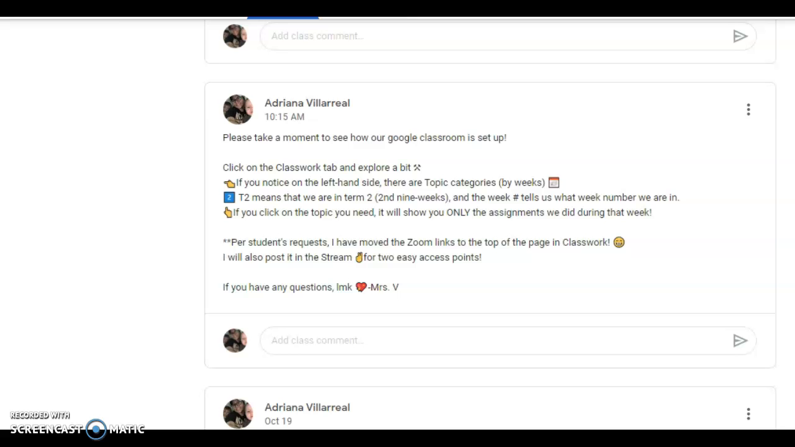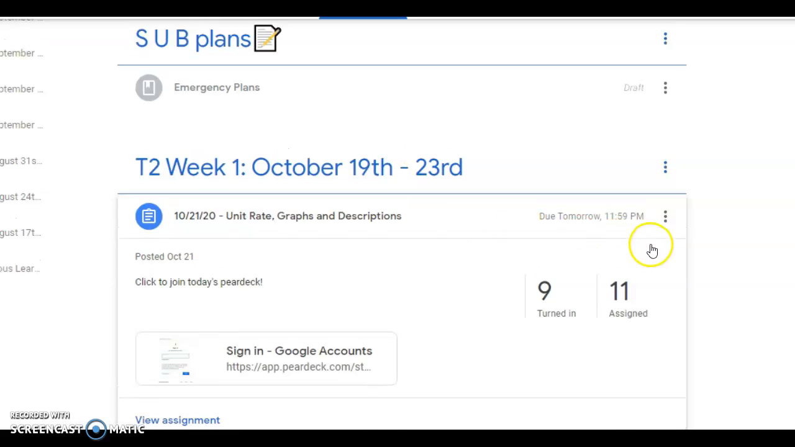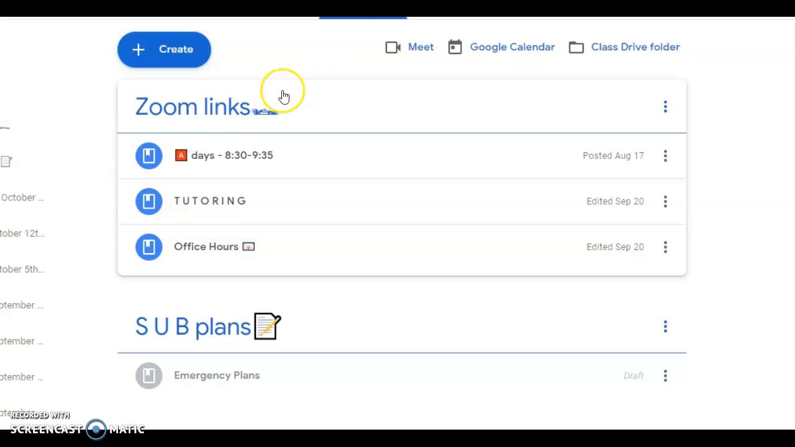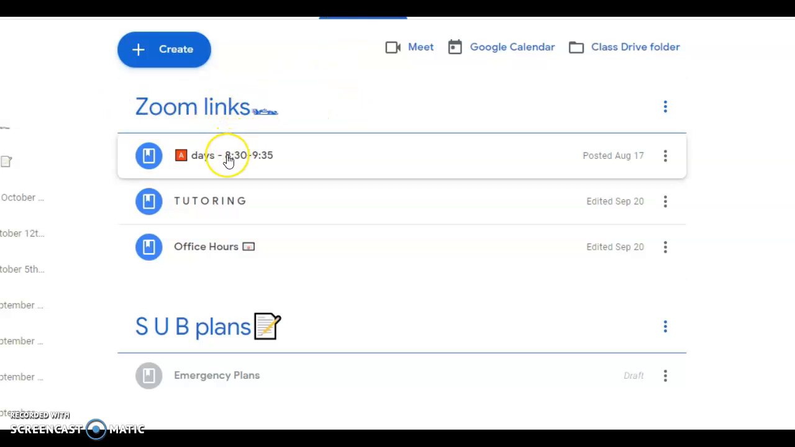Also in classwork, per student request, I was asked to move the Zoom link to the top of the page in classwork, so I did that for you guys. In classwork, it'll be the first thing that you see now, where we can click and join.